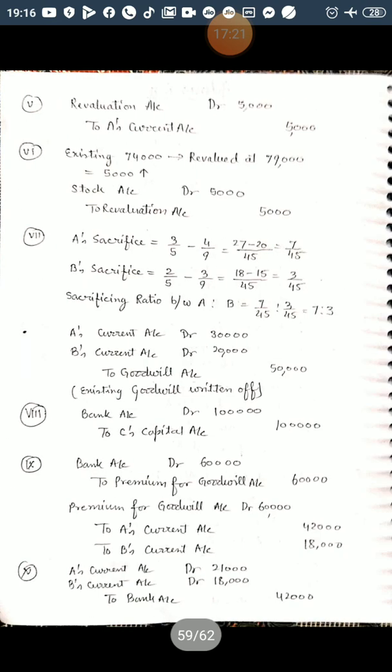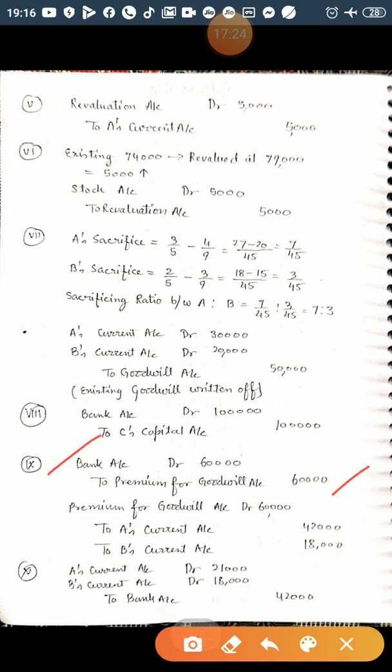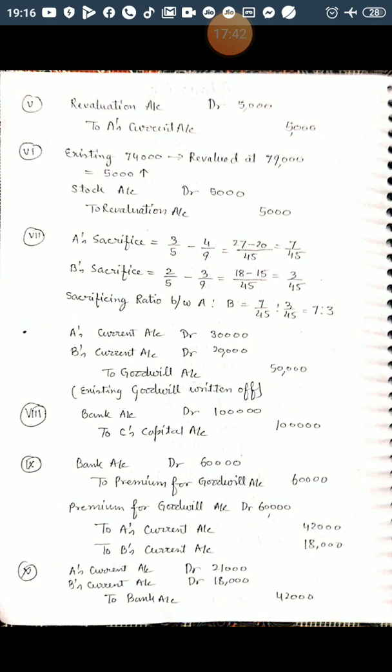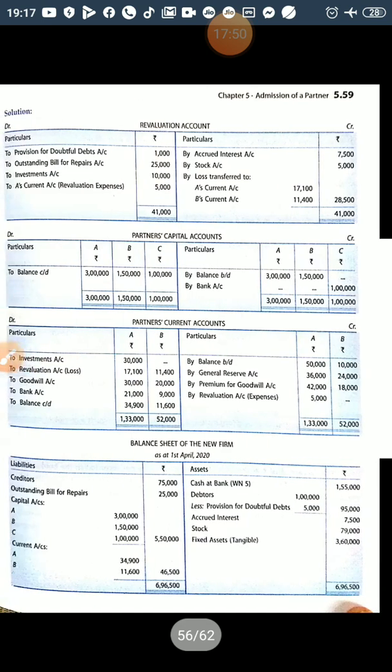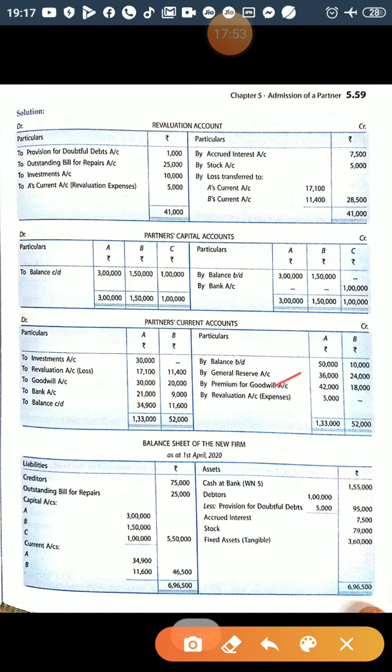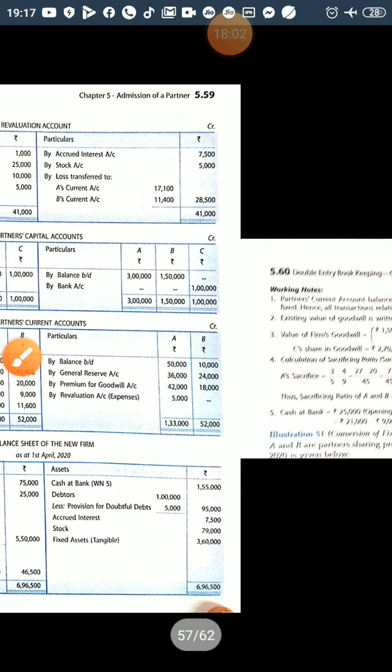He brought the premium for goodwill, bank account debited to premium for goodwill 60,000, and premium for goodwill account debited to A's current account and B's current account in their sacrificing ratio 7:3, that is 42,000 and 18,000. So bank will be debited with 60,000 and premium for goodwill, A's and B's partners current accounts will be credited with premium for goodwill 42,000 and 18,000, and bank balance can be calculated now.